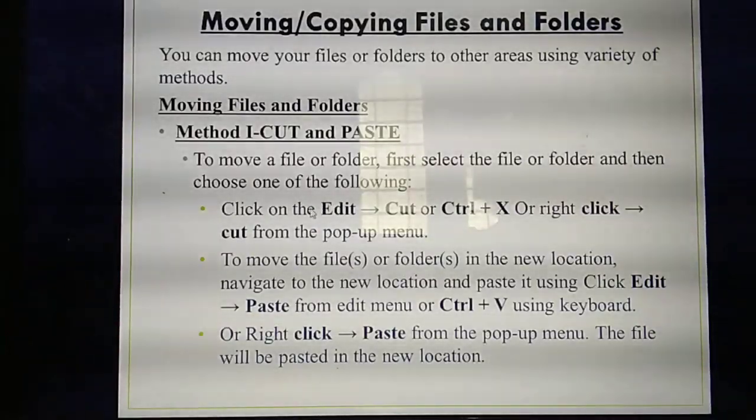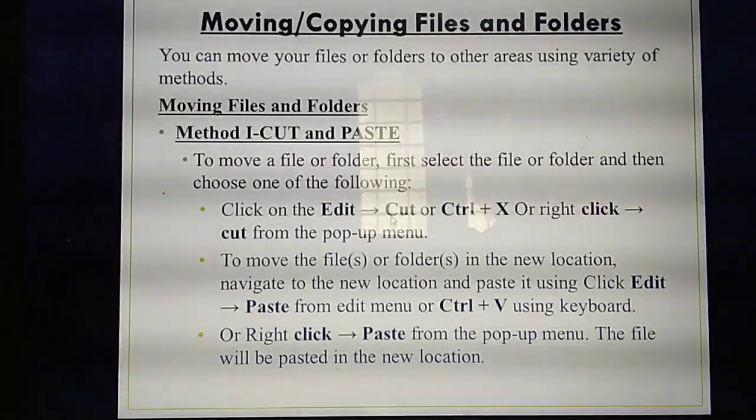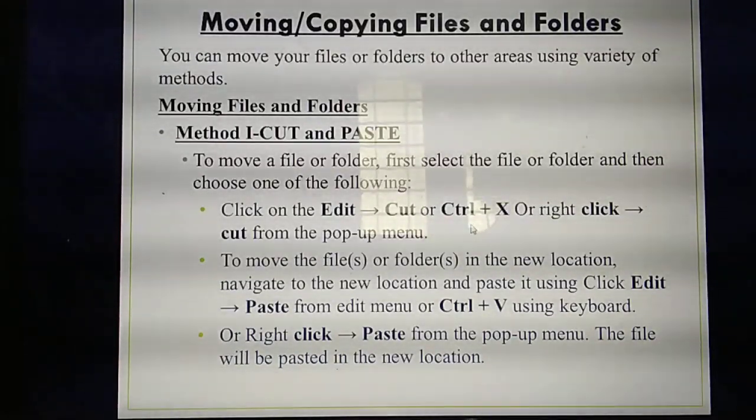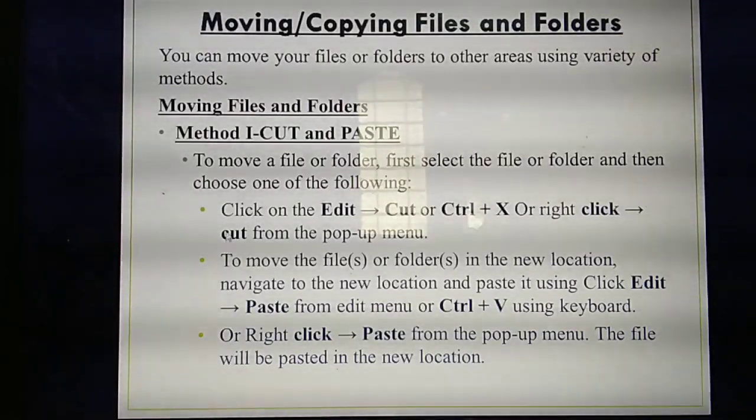So what's the first step? From the edit menu, you need to select cut option or shortcut Ctrl X. Okay, this is the one method. Another method is, otherwise you need to select the file and right click. Place the mouse pointer on the file or folder, then right click it. If you are right clicking, a lot of menus will be there. From the menu you need to select cut option. Understand? So what are the two methods you have studied here?